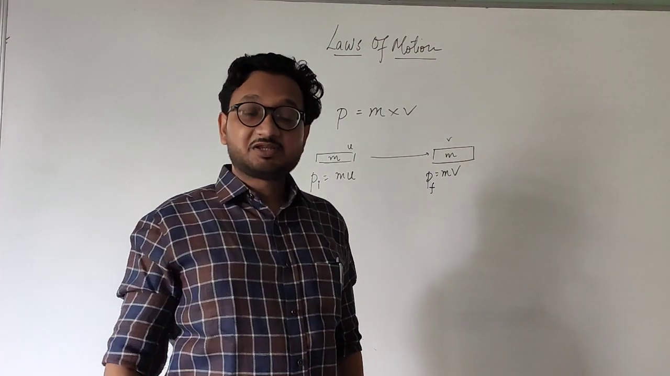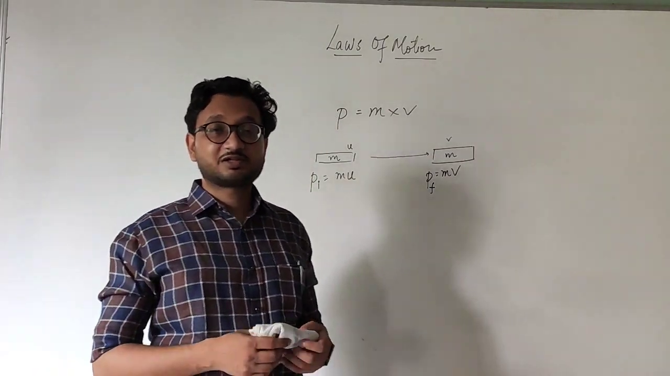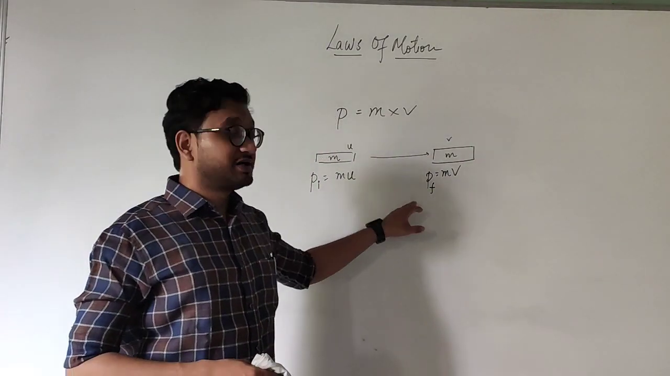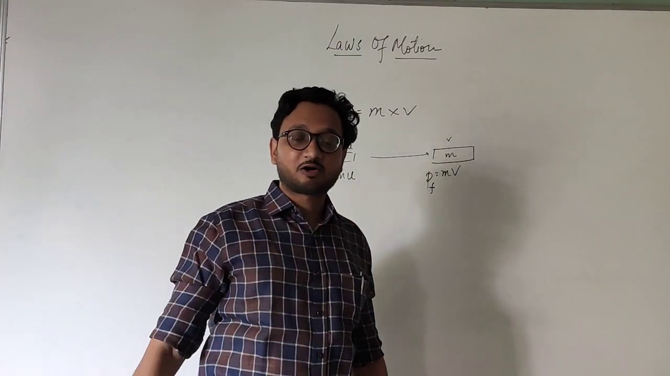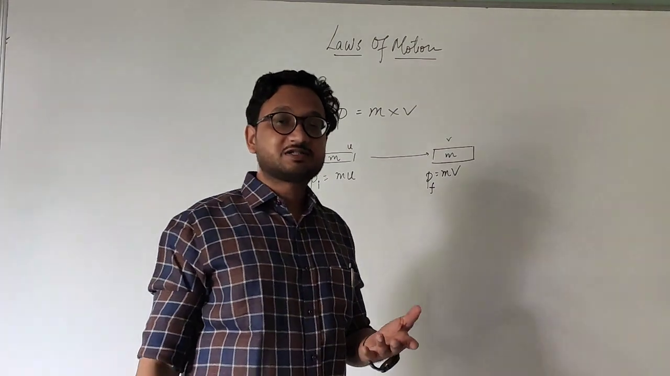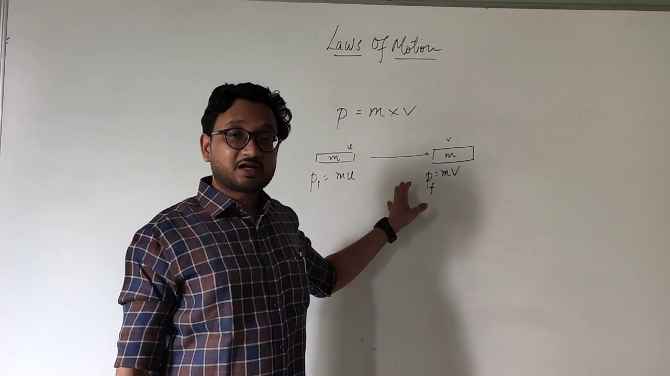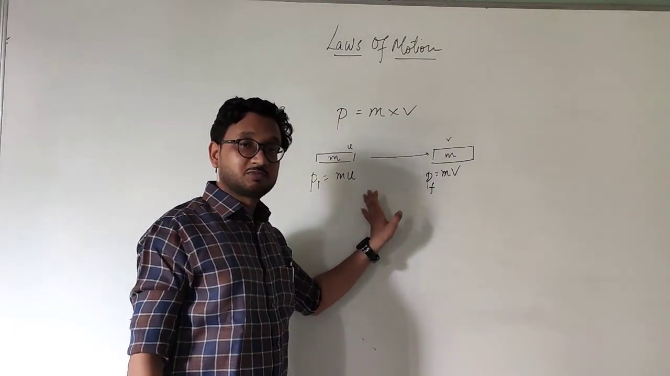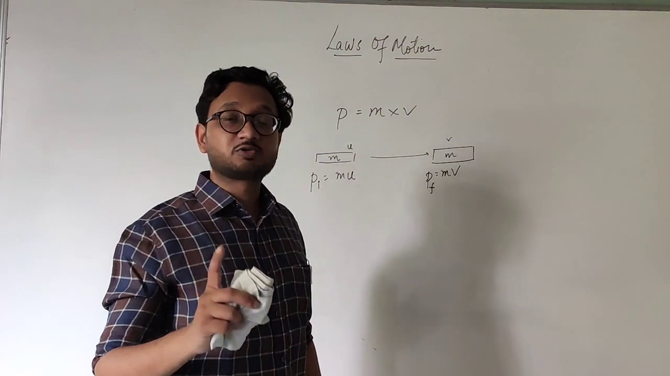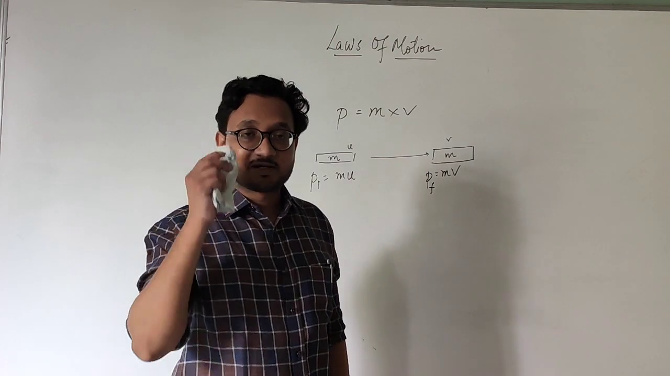Now, why did I explain this? Because we need to understand the second law of motion, and the second law of motion is described by momentum. So in order to understand the second law of motion, you first needed the concept of what momentum is and what initial and final momentum are. Now, the second law of motion states that this momentum changes according to the force applied and for how much time the force is applied.